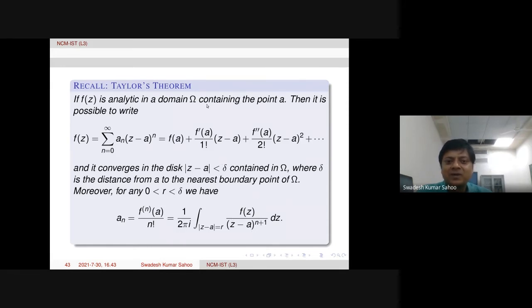And then now we are going to prove that if f is analytic in a domain containing a point, then it is possible to write f in terms of power series like this, but within its radius of convergence, where this is the maximal disk around a sitting inside the domain omega. That means from the center we take the nearest boundary point. So that is the radius. This is Taylor's theorem.